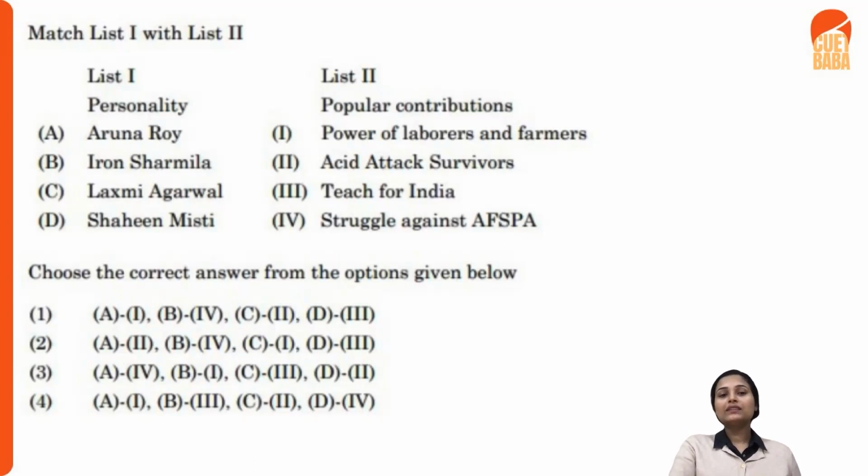So the correct answer that you mark is your first one. A, Aruna Roy, is for power of labor and farmers. Irom Sharmila is for struggle against AFSPA, and C is for Lakshmi Agarwal, the acid attack survivor, and Shaheen Mistri for Teach for India. She's the CEO of Teach for India.